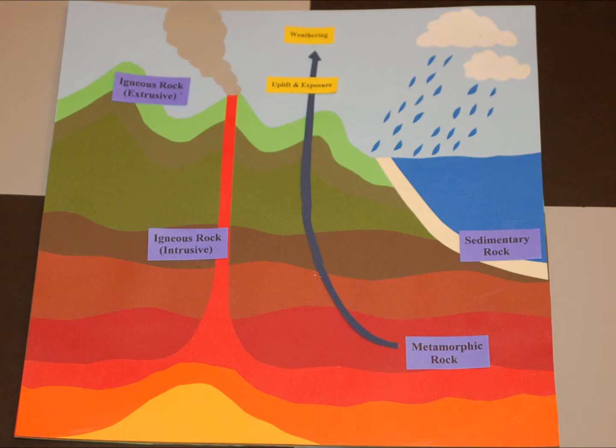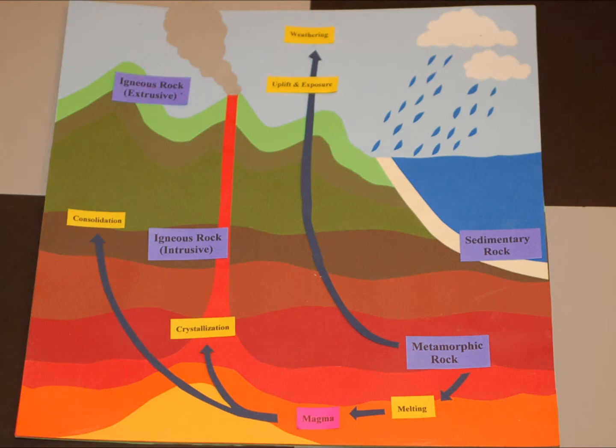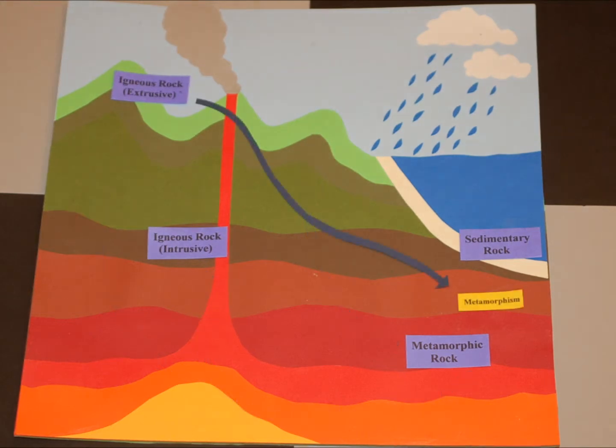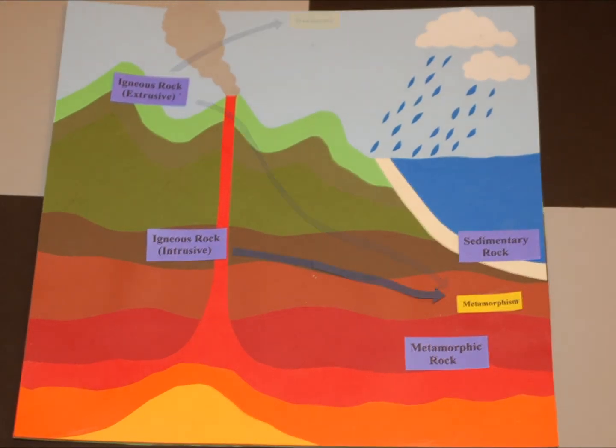Waves crashing on a beach alter a coastline. Glaciers grind and crush rocks, carrying material long distances as they advance and retreat. Wind can also break down and transport rocks. All of these are examples of weathering. Metamorphic rocks may also melt and turn into magma. From there, the magma may crystallize to form intrusive igneous rock or consolidate to form extrusive igneous rock. Once igneous rocks, they may go back into the metamorphism process or undergo weathering.